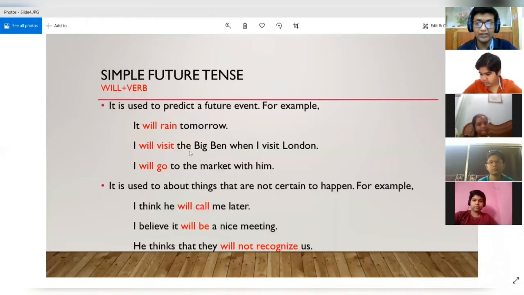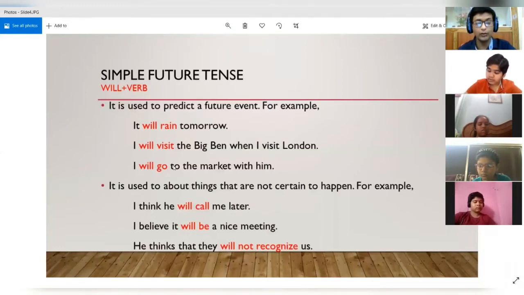Then, I will visit the Big Ben when I visit London. So this is also a sort of prediction because there is nothing certain about when I will visit London, when I will go to the Big Ben. So we are just making a statement about the future, predicting that if I visit London, I will go to the Big Ben. Okay. Then the third example, I will go to the market with him. So here also we are predicting that whenever he goes to the market, I will also accompany him. I will go along with him. So all these examples are showing some sort of prediction.